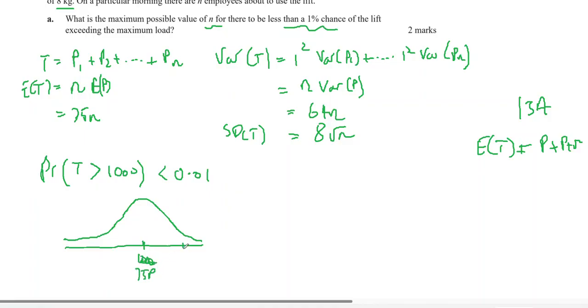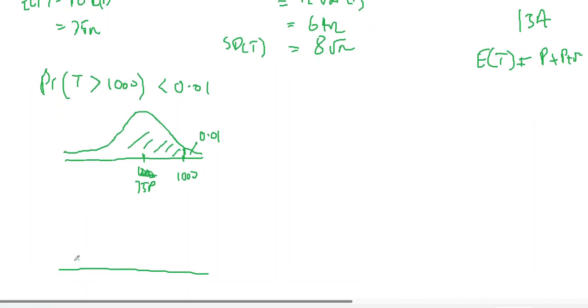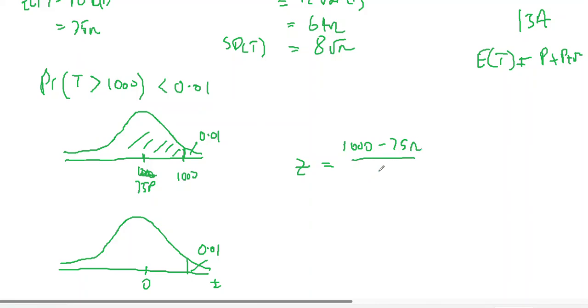75n is the mean. There is 1,000. I want that to be 0.01, so I'm wanting the probability to be to the left of it. So if I could use the z-score and do a right tail on the z-score, it gives me a right value of 0.01, and then compare z equals 1,000 minus 75n on top of 8 root n, and compare that to whatever that z-score there is.